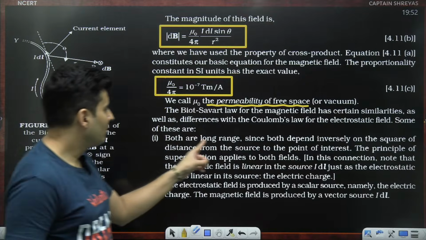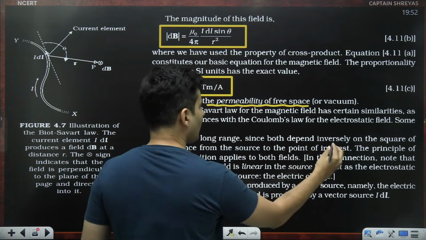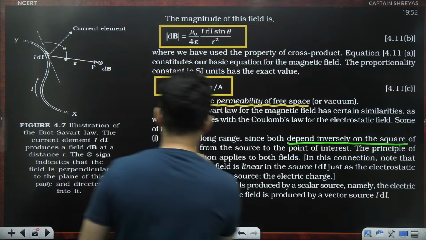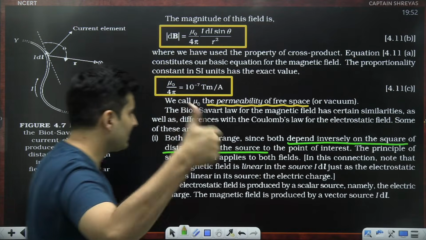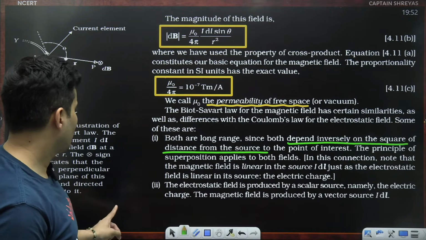Okay, so both are long range, both of them depend inversely. Yep, perfect. Both of them depend inversely on the square of the distance from the source. This is definitely true.